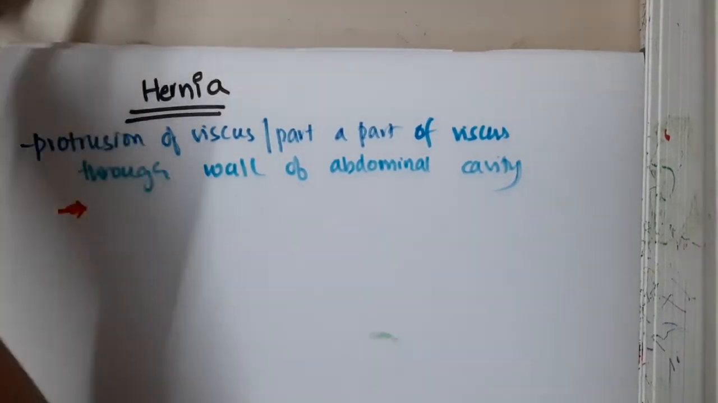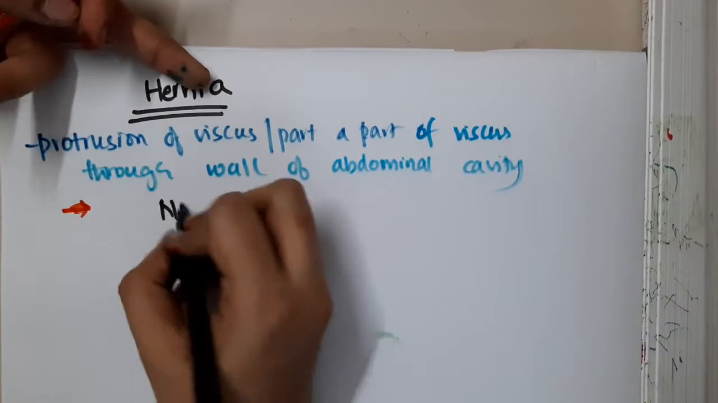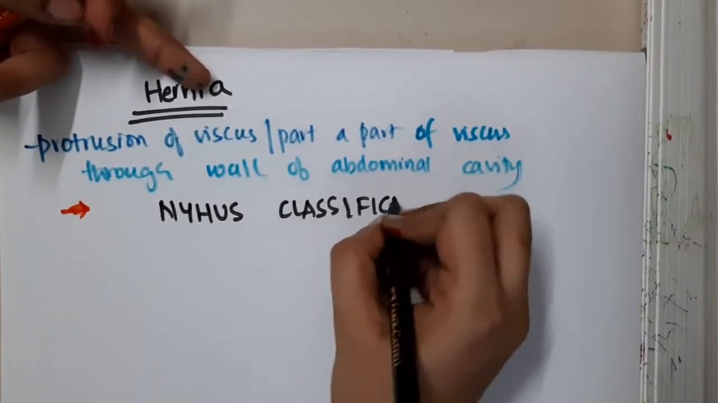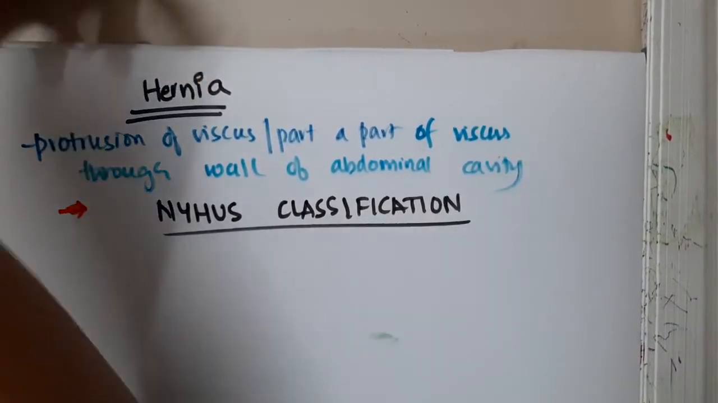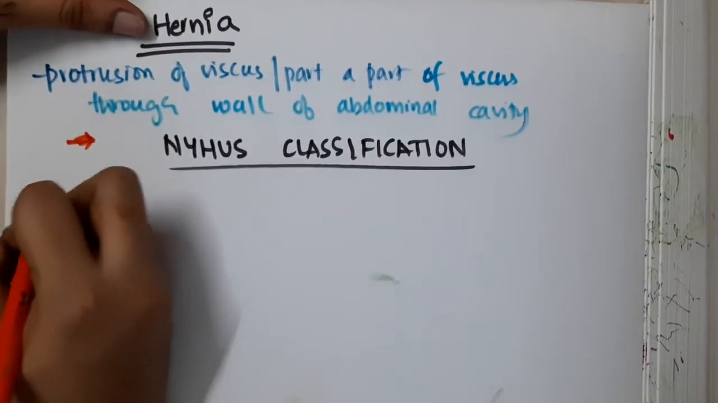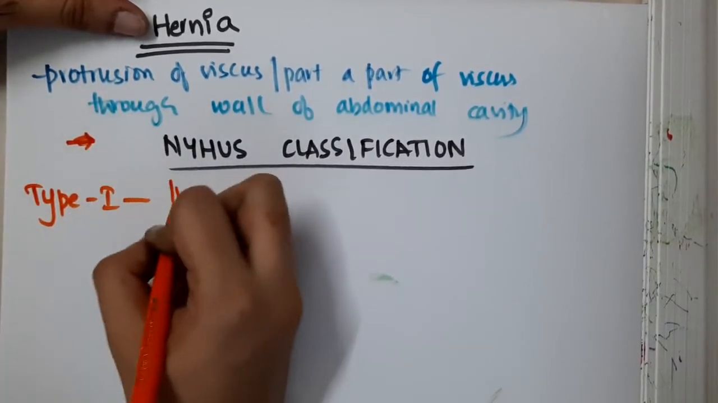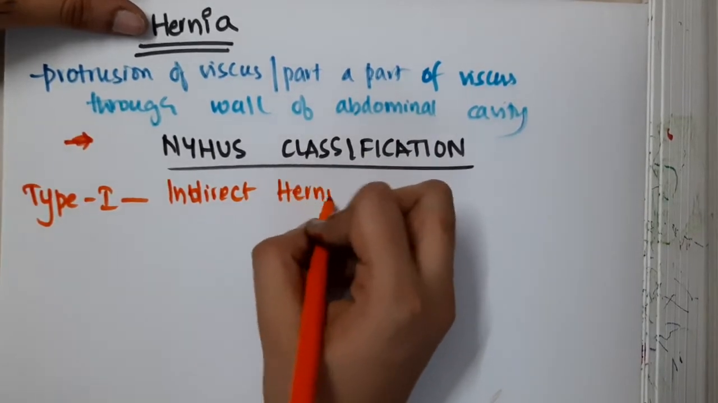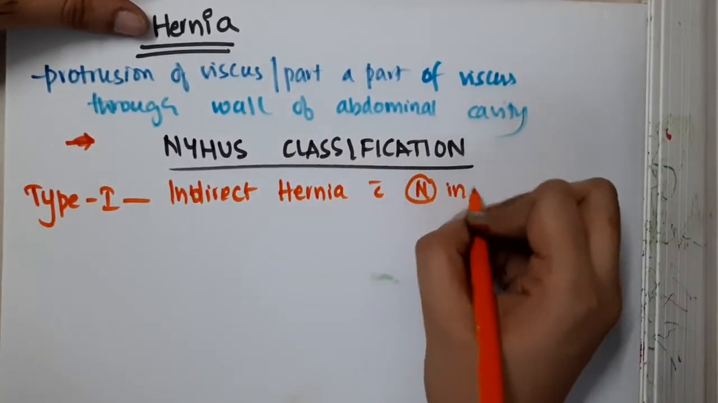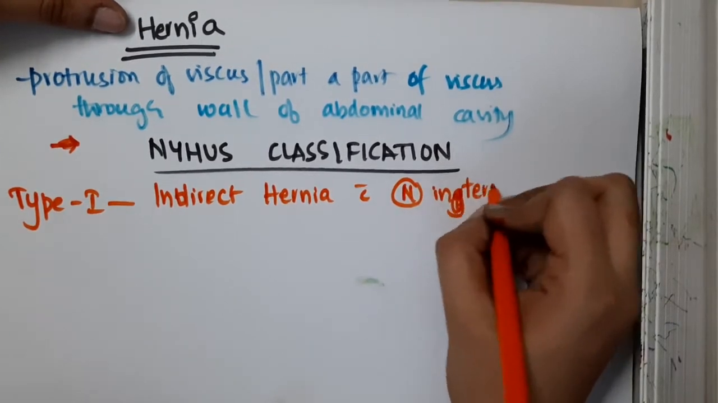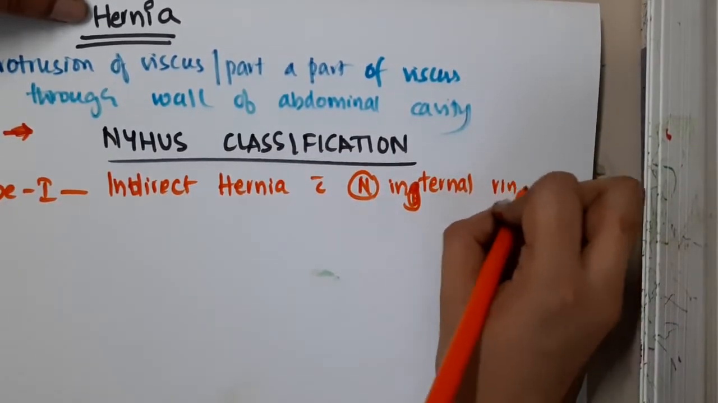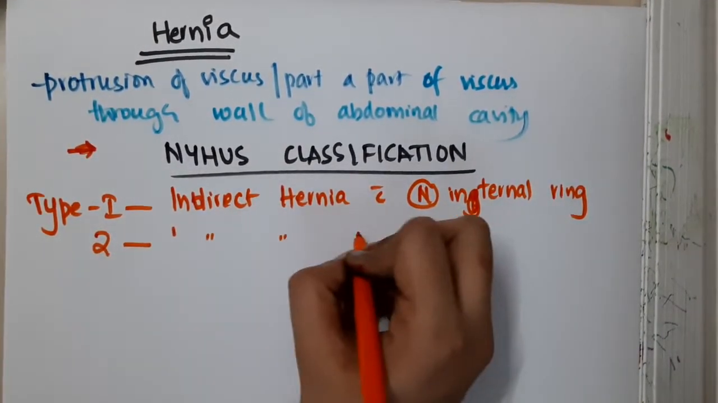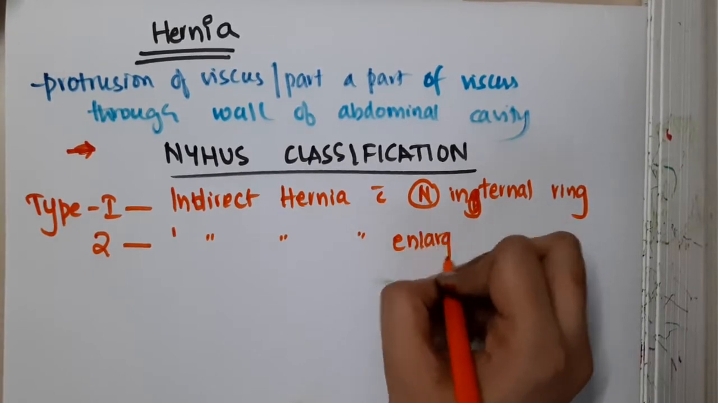Now first we will see the classifications. The first classification for hernia is the Nyhus classification. According to this Nyhus classification, type 1 is indirect hernia with a normal deep or internal ring. Then we have type 2. Type 2 is also an indirect hernia, with an enlarged internal ring.